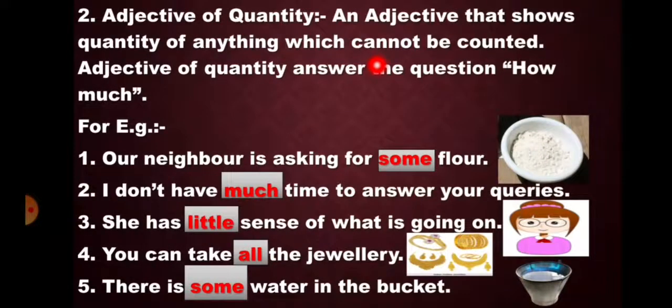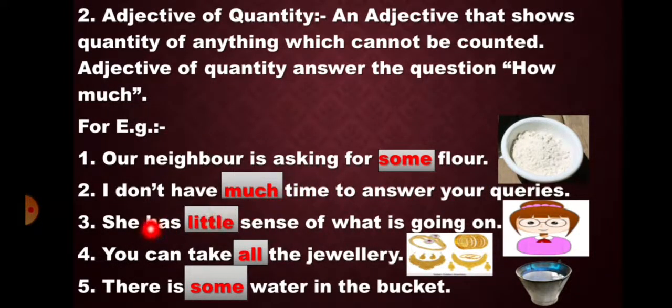Adjective of quantity. An adjective that shows quantity of anything which cannot be counted. And adjective of quantity answers the question how much. For example, our neighbor is asking for some flour. How much flour? Some. I don't have much time to answer your queries. How much time? Much.